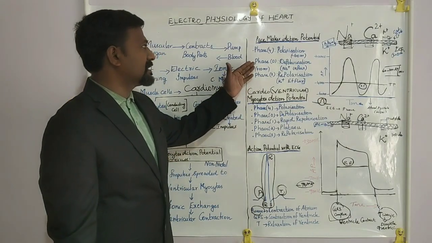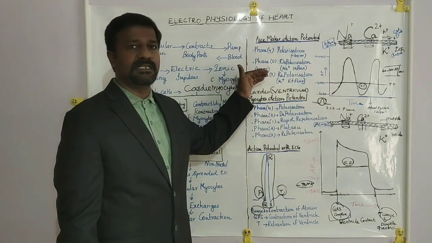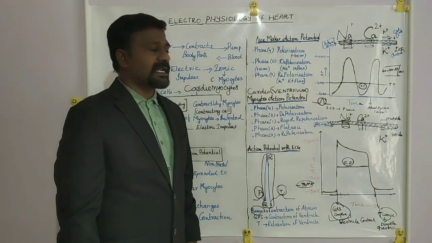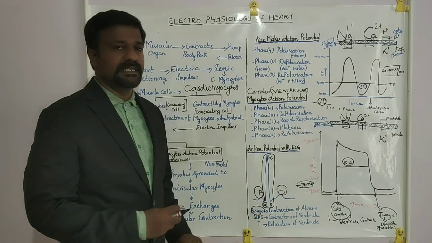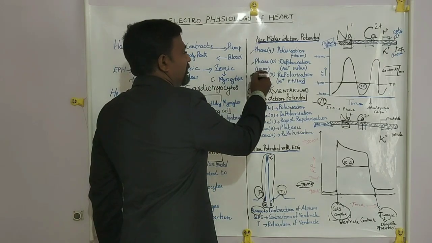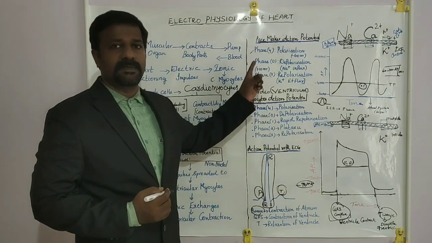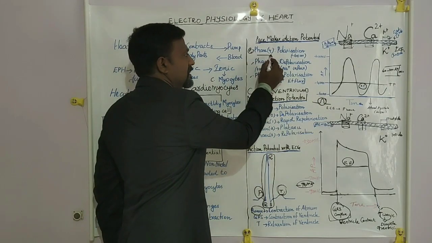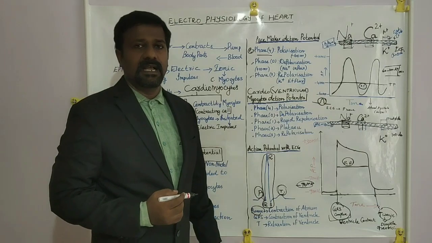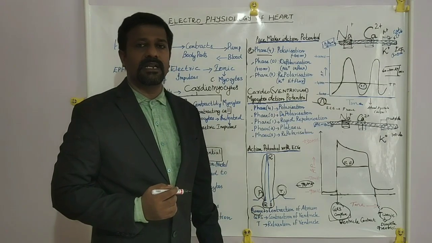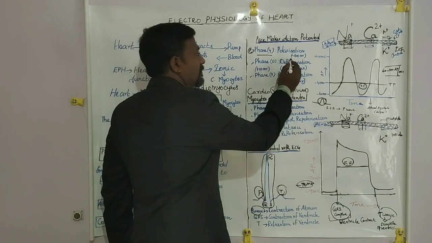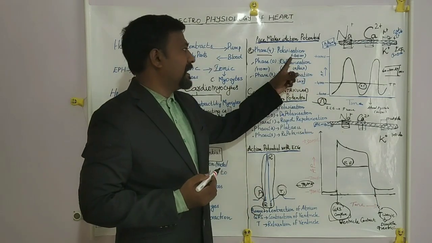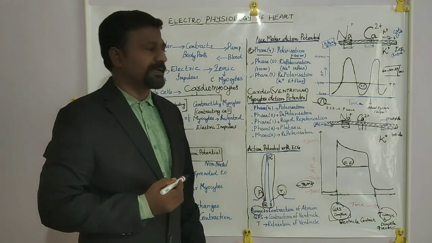Now we are going to discuss how the action potential takes place. First one is pacemaker action potential. There are three phases involved in pacemaker action potential. Number one is phase 4, polarization. In this state, the electric charge is minus 60 millivolt.